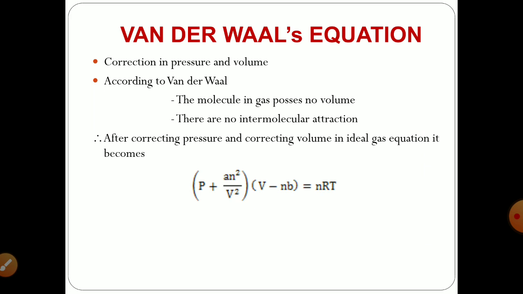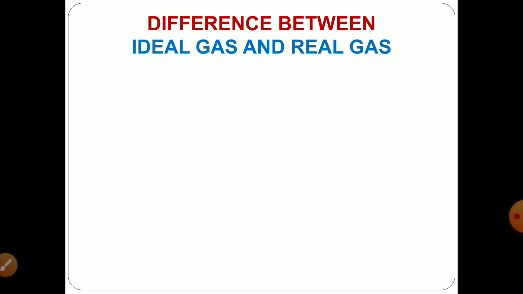Here the ideal gas equation PV = nRT is corrected by changing the pressure and by correcting the volume. The left hand side is corrected whereas the right hand side is as such, like the ideal gas equation. So this equation gives you the Van der Waals equation. Now you need to study the basic difference between ideal gas and real gas. What is the actual difference between ideal gas and real gas? Let's see one by one.